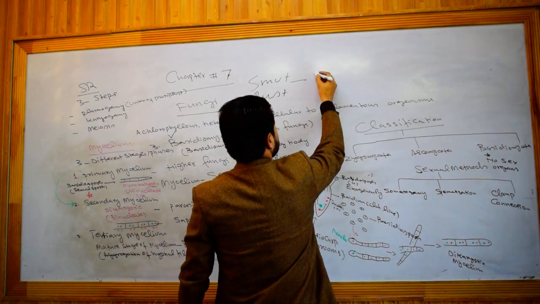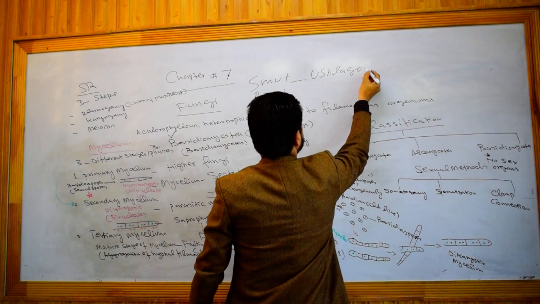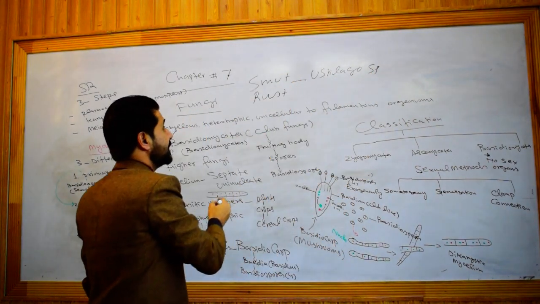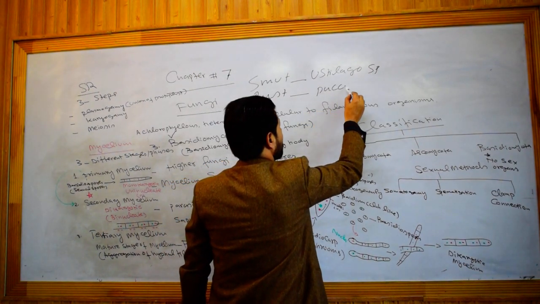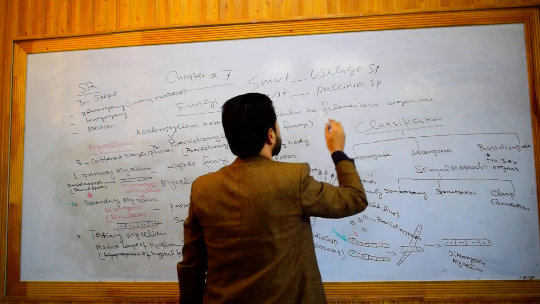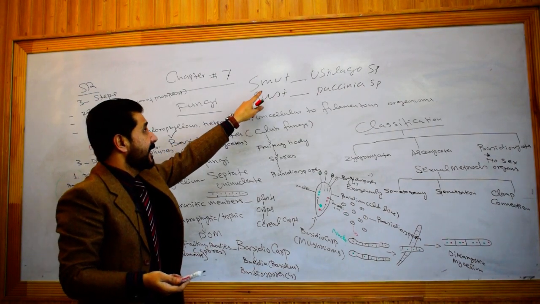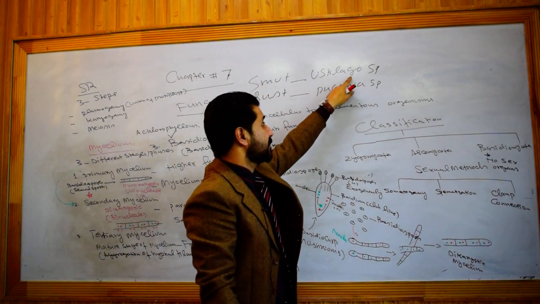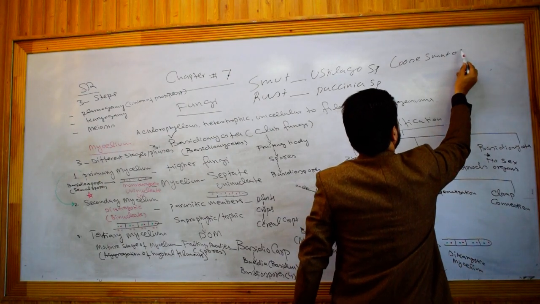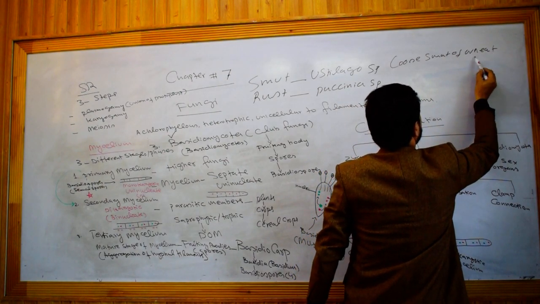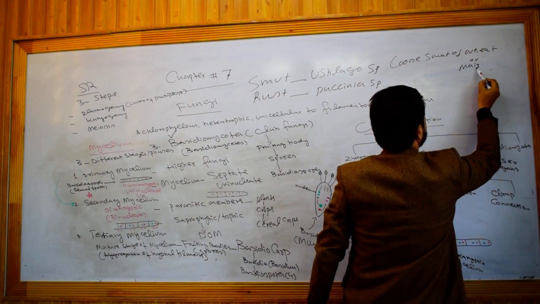Smut is caused by a fungus, Ustilago, which causes smut diseases, while rust is a type of disease caused by Puccinia. So Puccinia species is the causative agent of rust diseases of cereal crops, that is maize or wheat, and smut disease is caused by Ustilago species. A well-known example is loose smut of wheat, or loose smut of maize.